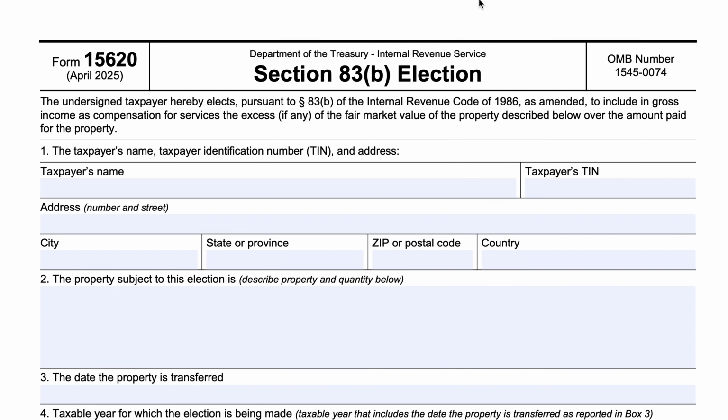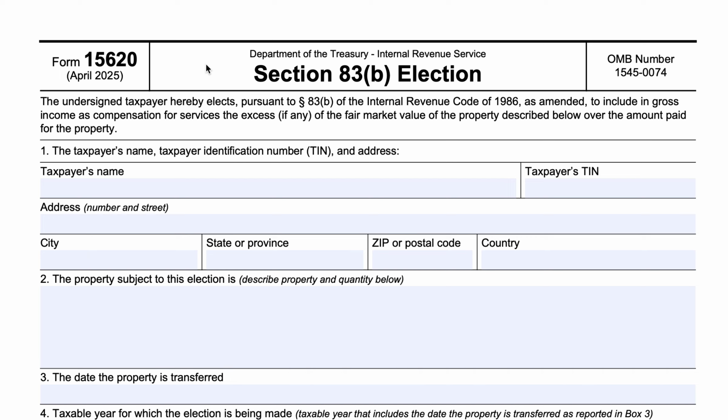That's basically what we would be deriving a statement from, and then you would be sending that statement to the IRS with your tax return, and you would have to put in key information. So the IRS came up with this form in 2025 to make it simpler for people to communicate exactly what they're recognizing as income in the current year.